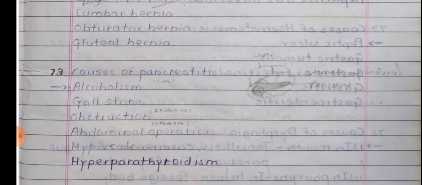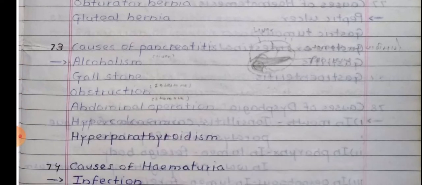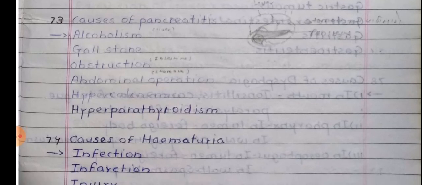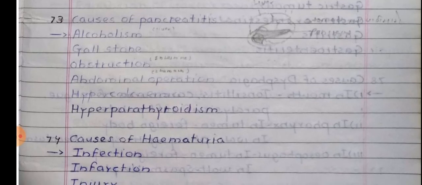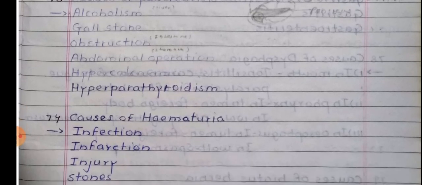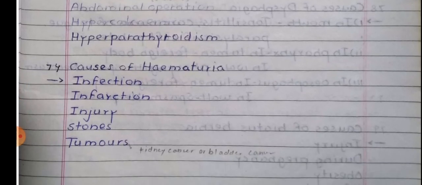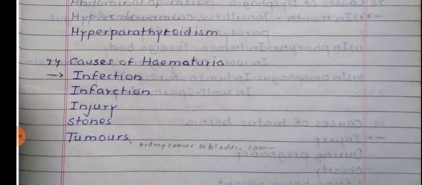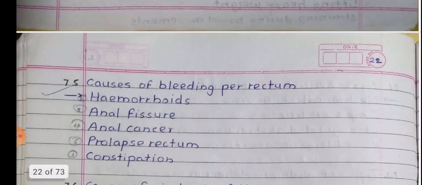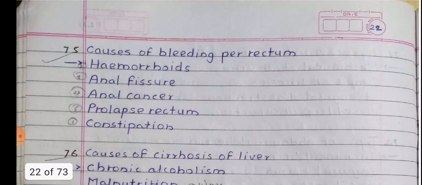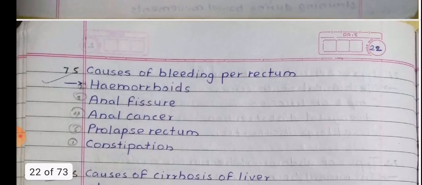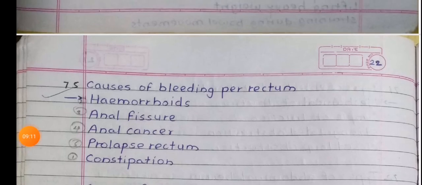Cause of pancreatitis. Alcoholism is one of the main causes of pancreatitis. Gallstone obstruction, abdominal operations, and hyperparathyroidism are important causes of pancreatitis. Cause of hematuria. Infection, infarction, injury, stones, and tumors could generally lead to hematuria. Causes of bleeding per rectum. Hemorrhoid, anal fissure, anal cancer, prolapse of rectum, and constipation.